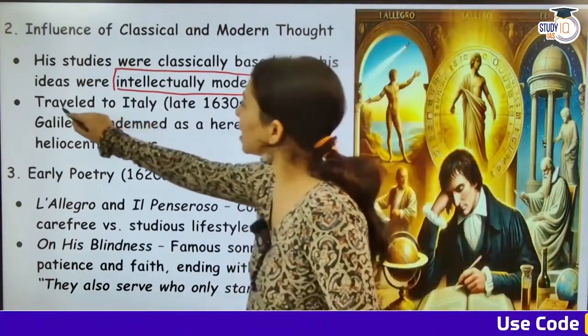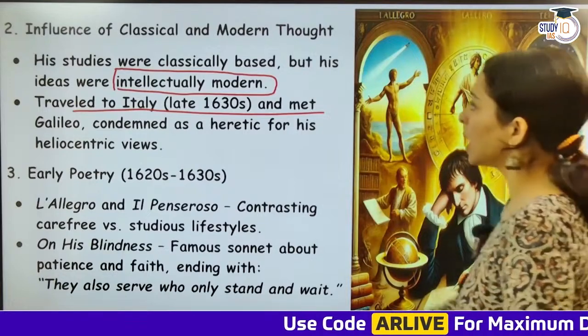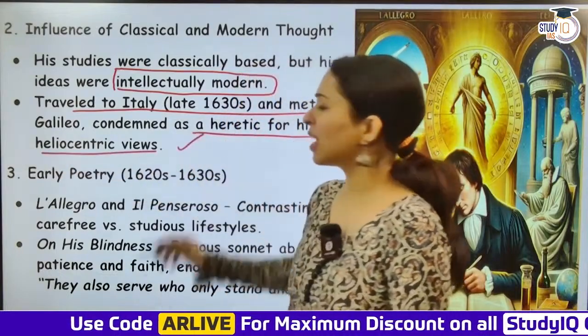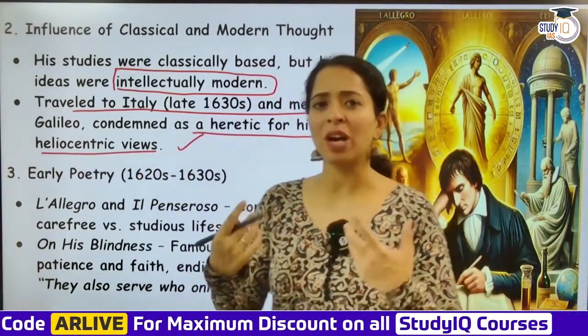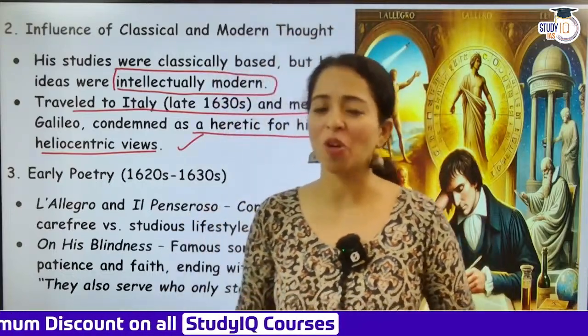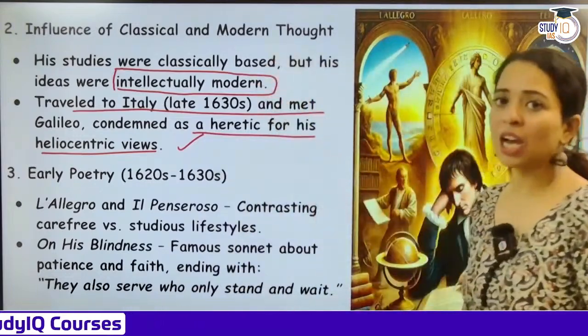He traveled to Italy and met Galileo, the scientist condemned as a heretic for his heliocentric view. So yes, he was condemned. He did not enjoy a very good reputation during that period. However, he is venerated a lot now. So that was your Milton.